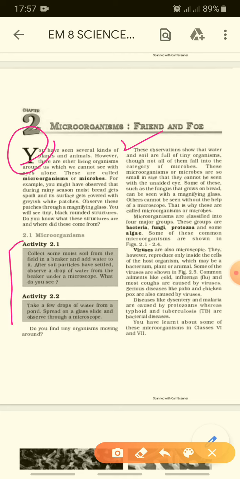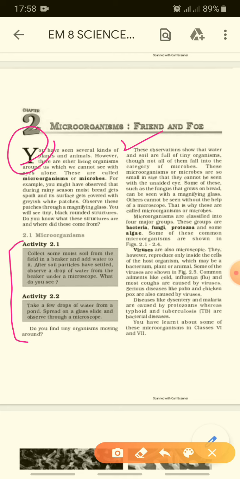See here, two activities are given, 2.1 and 2.2. What is given? Collect some moist soil, meaning not dry soil, a watery soil from the field, in a beaker and add water to it. After soil particles have settled, observe a drop of water from the beaker under a microscope. So what will we observe? We will observe different types of small minute microorganisms which live in the soil.